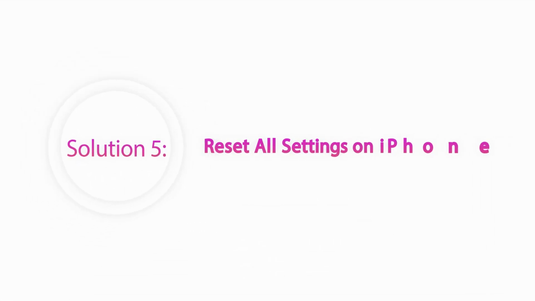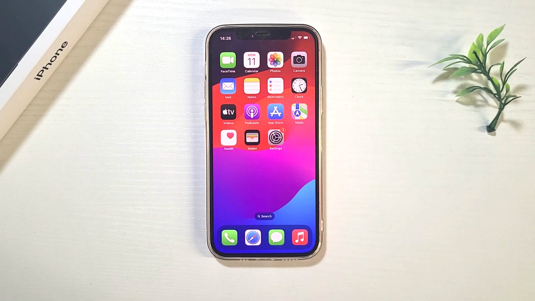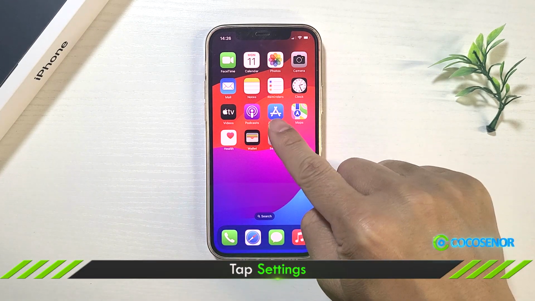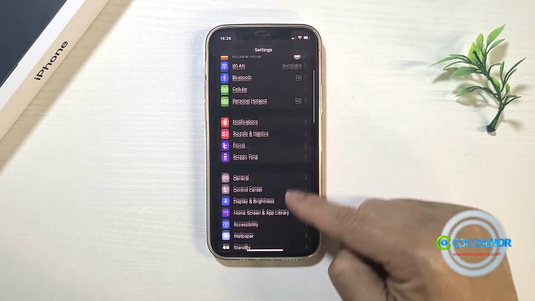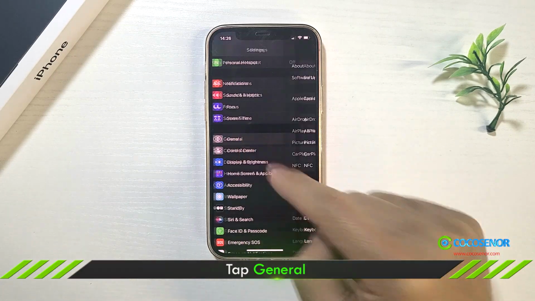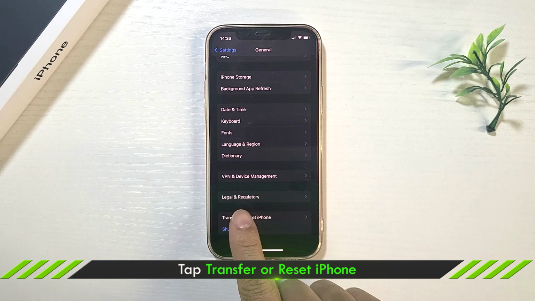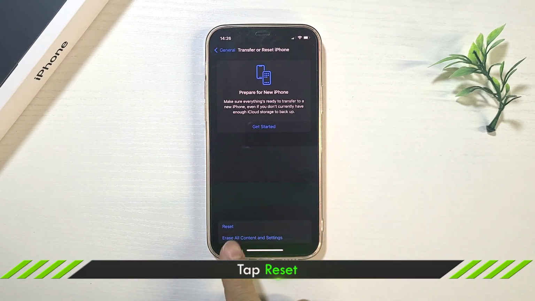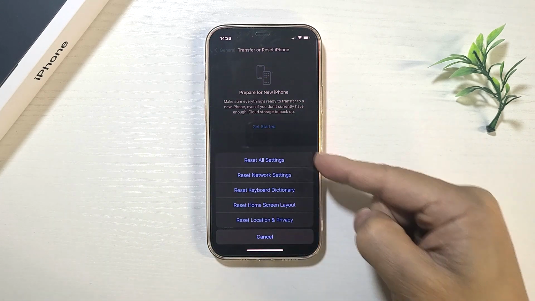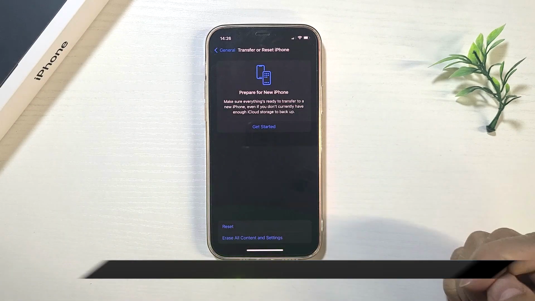Solution 5: reset all settings on iPhone. Tap Settings. Tap General. Tap Transfer or Reset iPhone. Tap Reset. Tap Reset all settings.